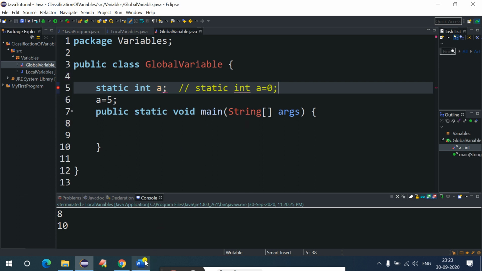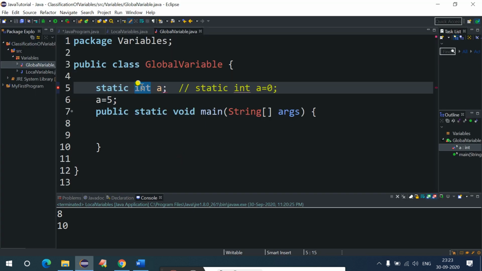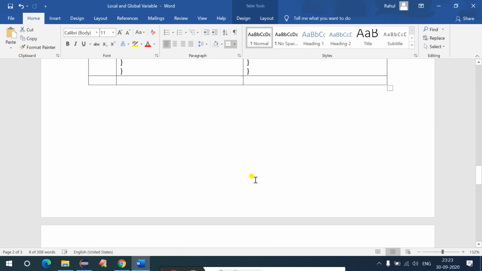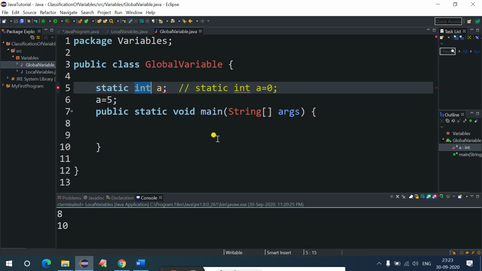The reason is a global variable will have the default value, and which data type have we used? Int over here. Now if you go and check the table, int has the default value 0. It means it has already been declared and initialized over here with the help of the default value.